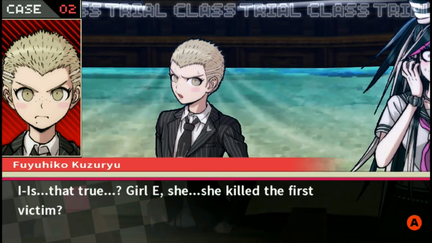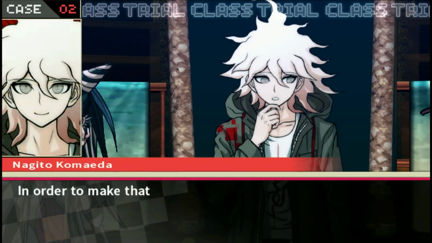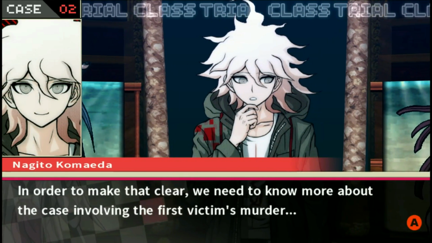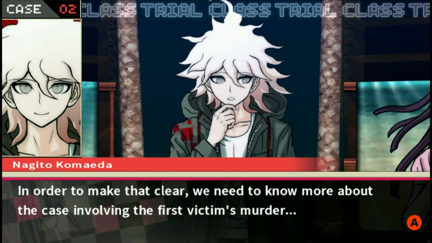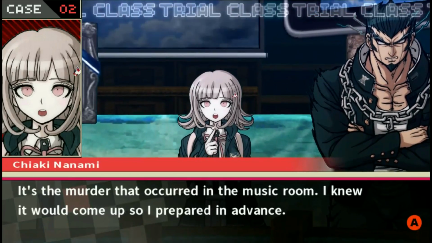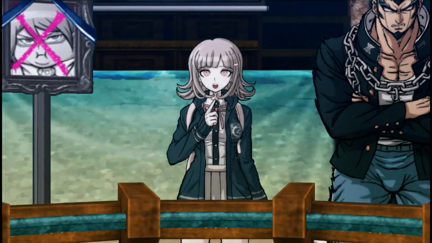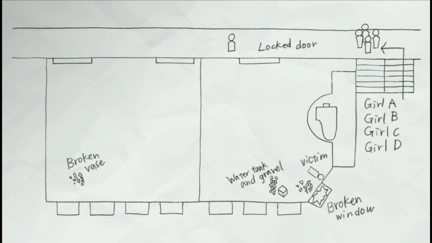Is that true? Girl E, she killed the first victim? In order to make that clear, we need to know more about the case involving the first victim's murder. Yeah. It's the murder that occurred in the music room. I knew it would come up, so I prepared in advance. What'd you prepare? Oh, cool.